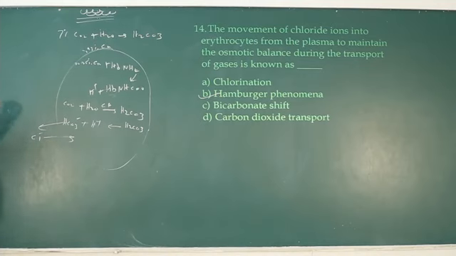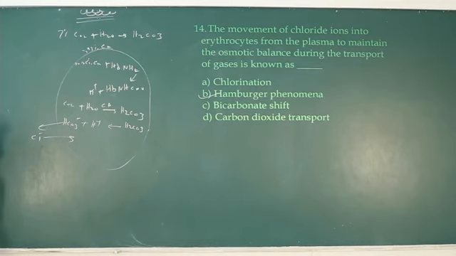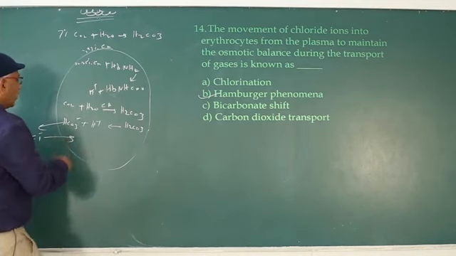In the RBC of systemic capillaries, chloride ion from plasma entering into RBC is known as Hamburger phenomenon or chloride shift. Chloride shift.